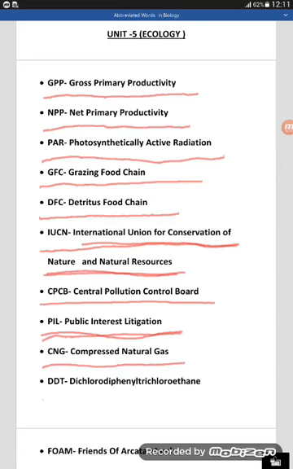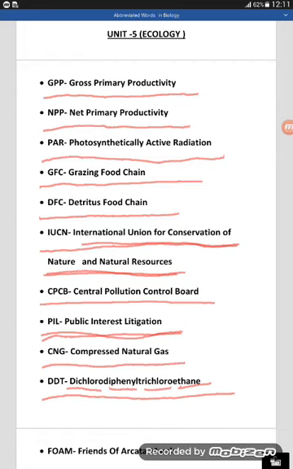DDT, dichloro diphenyl trichloroethane. You can read it by separating the words. Dichloro, diphenyl, and the other one, trichloroethane. Okay, dichloro diphenyl trichloroethane, DDT.